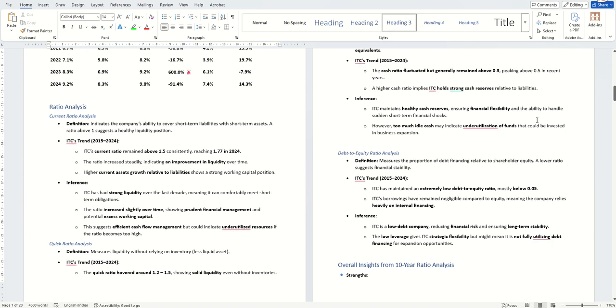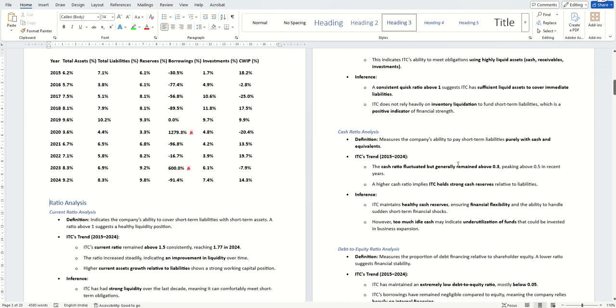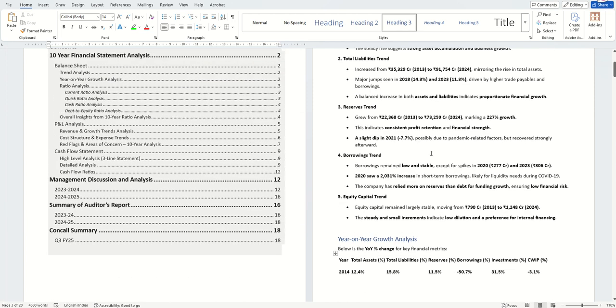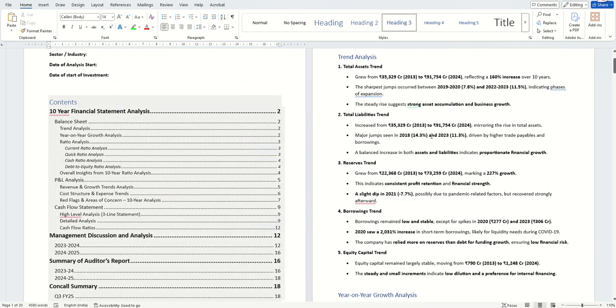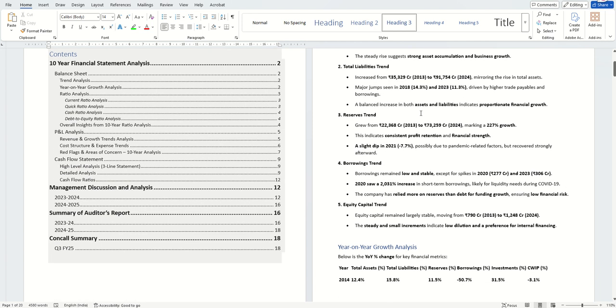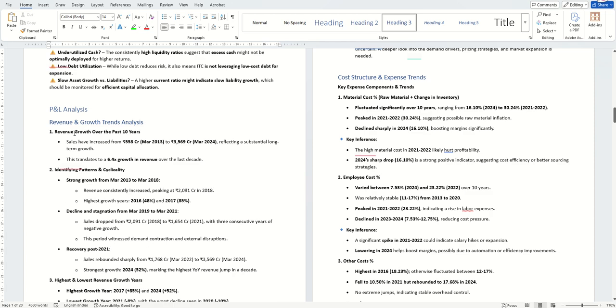But remember, whatever I did in the previous videos, each of the analyses was picked up from different companies to drive a particular lesson. So whatever you're seeing is a mix of different companies, only to show you what the investment thesis looks like. Otherwise, you need to put your company information here. I just pulled those from the ChatGPT chats and put them here to give a skeleton to the report for better understanding. Then P&L analysis.